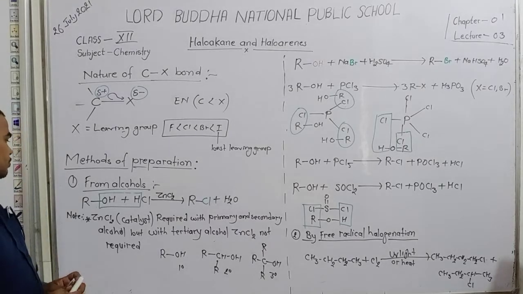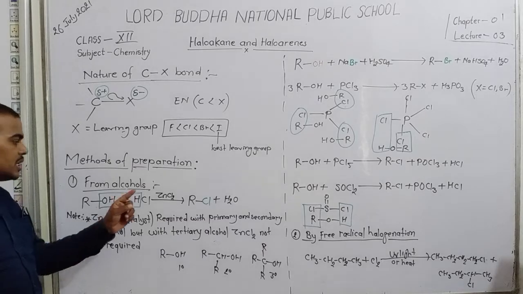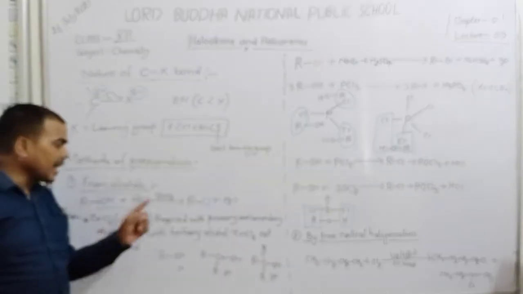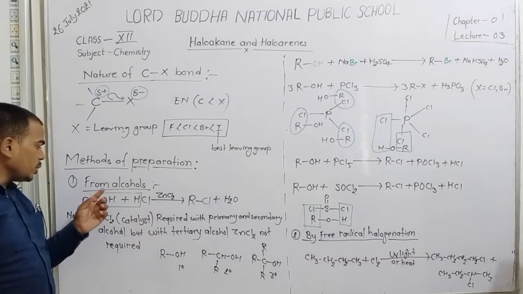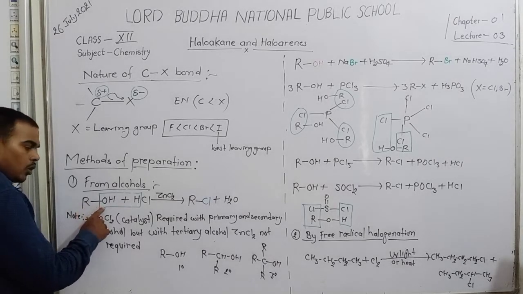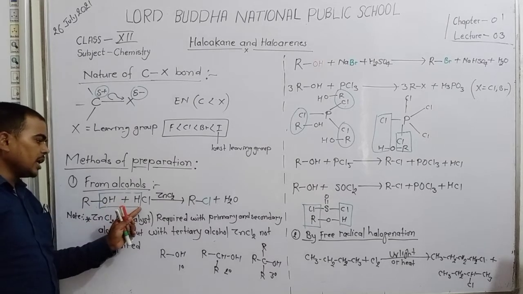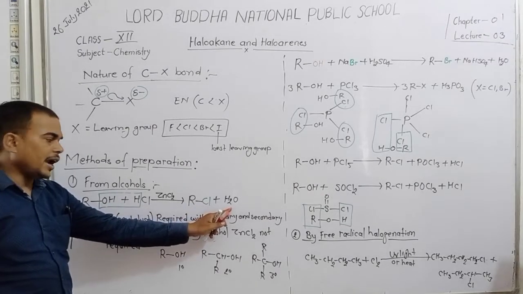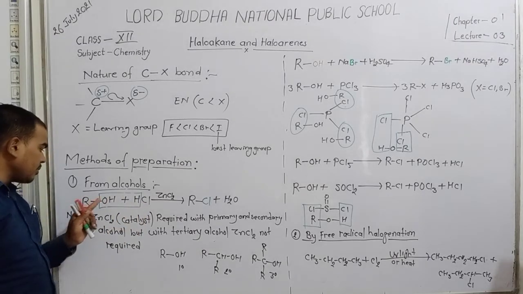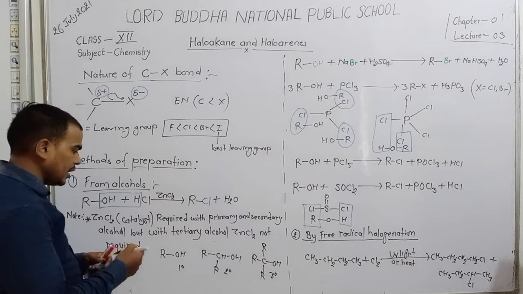Dear student, when alcohol reacts with HCl in the presence of zinc chloride as a catalyst, the OH from the alcohol and the H from HCl react with each other and form water, and the remaining chloride ion joins with the alkyl group and forms RCl, that is haloalkane.